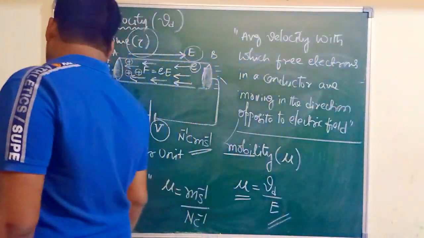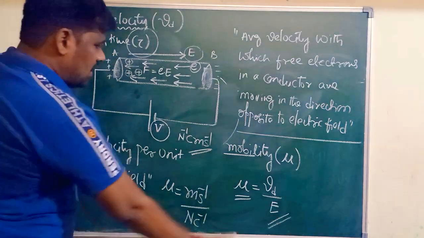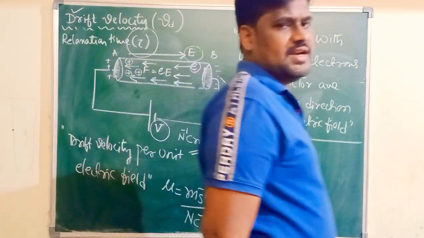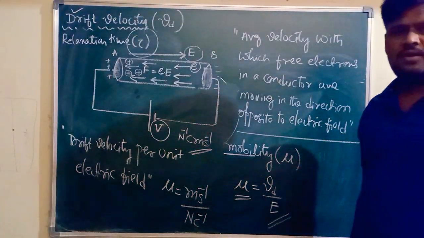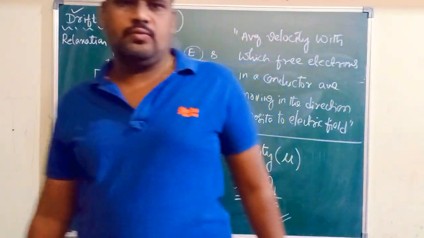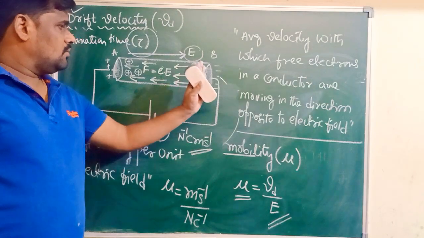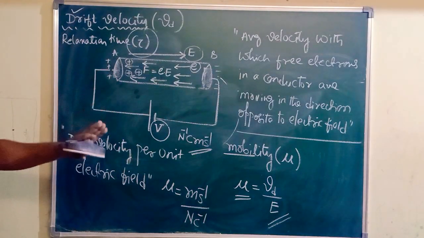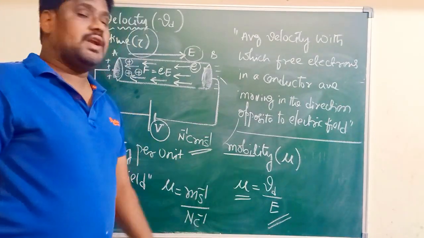So here we discussed three important definitions: drift velocity, mobility, and relaxation time. These are the definitions which frequently come in examinations for 1 mark. Drift velocity: the average velocity with which all the free electrons in a conductor move from one end of a conductor to the other end.